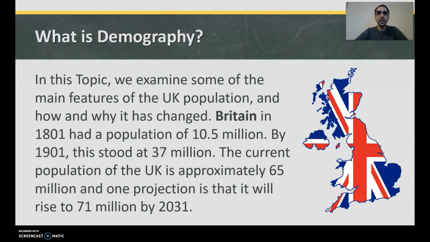The current population of the UK is approximately 65 million, and one projection is that it will rise to 71 million by 2031. So we can see it's getting bigger. It's almost going to double from 1901 to 2031. I'm not sure if coronavirus has played a role in that, and maybe it might not be as high, potentially. Maybe not, I don't know.